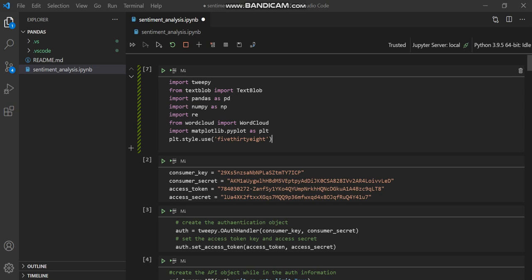After that, I import WordCloud, which will be used to find the most frequently used words, and with this I can draw a word cloud. Basically, it is a word graph, you can say. After that, I import matplotlib for plotting my sentiment polarity and subjectivity.